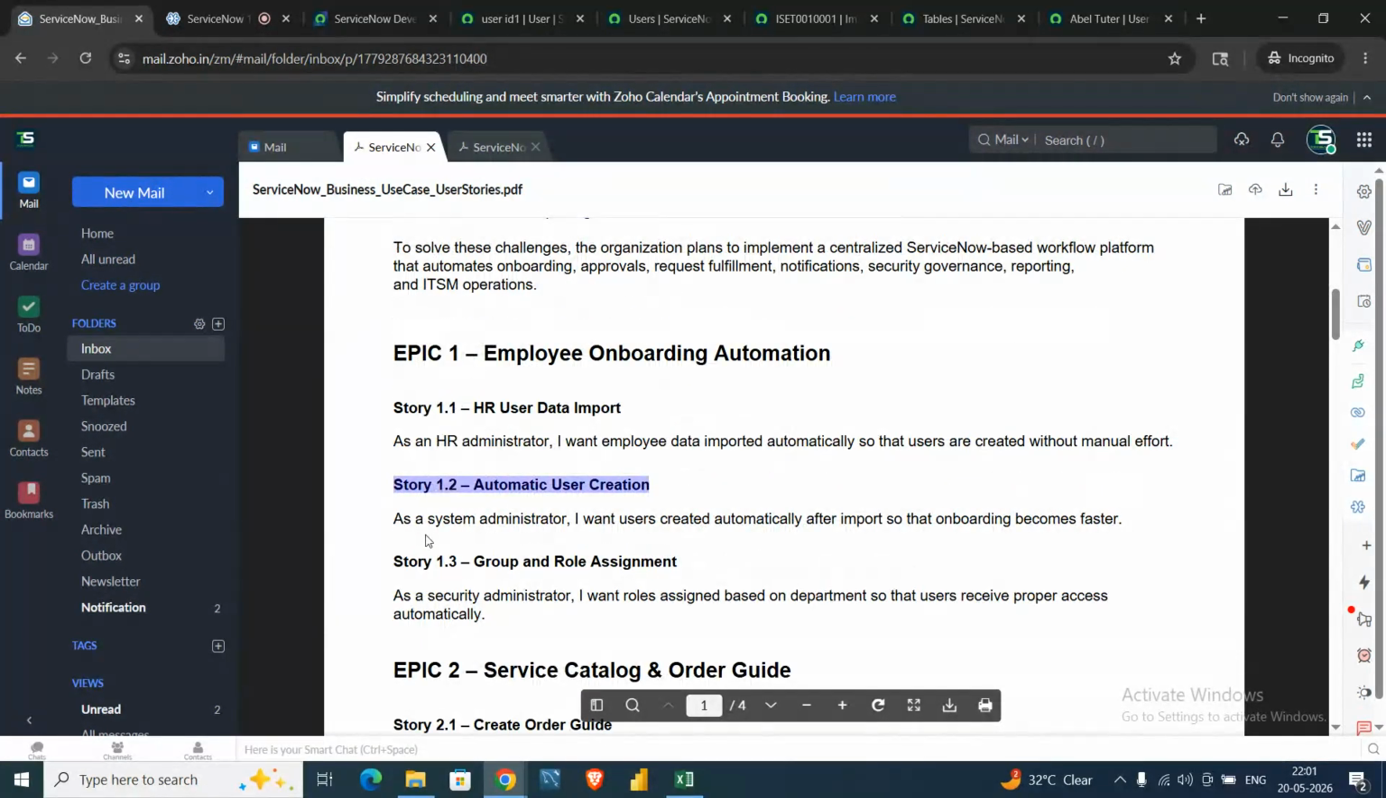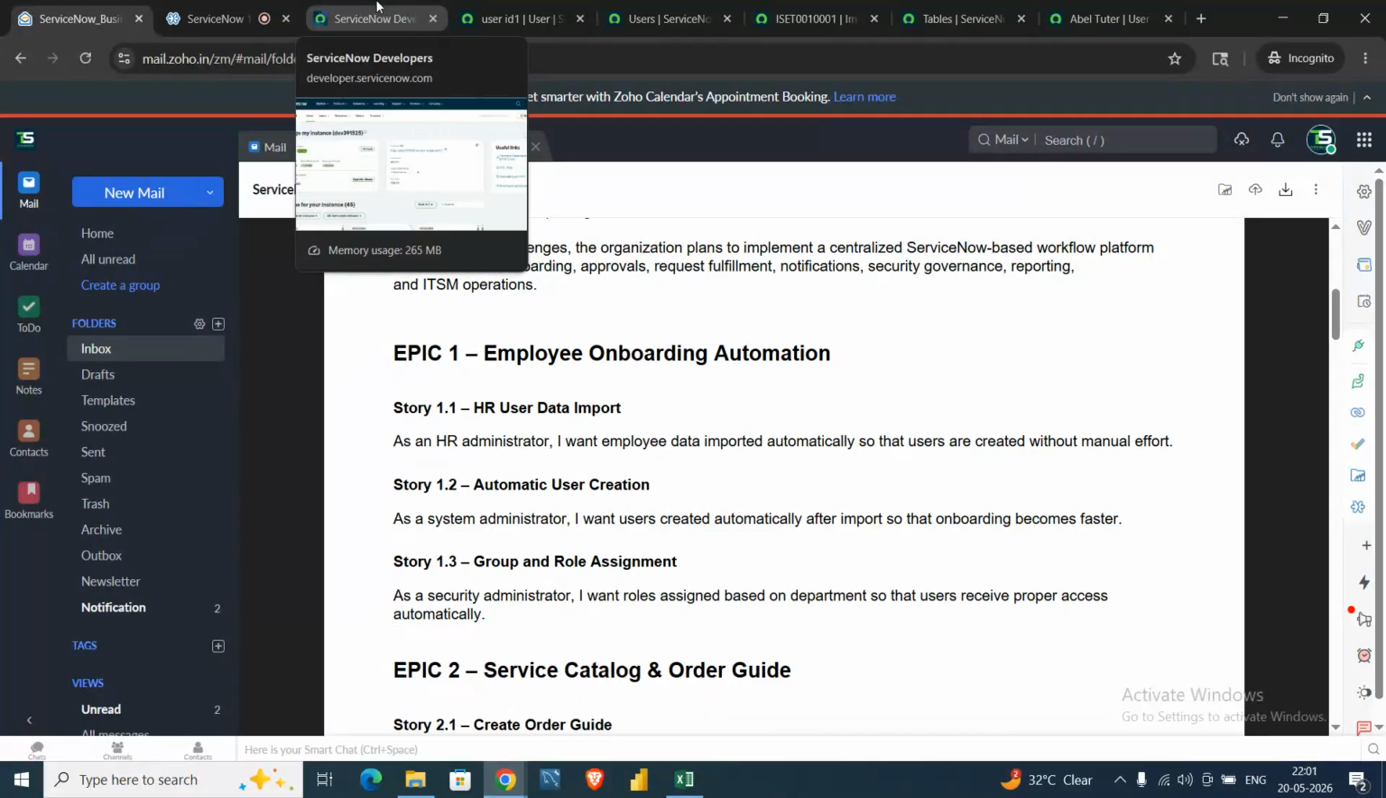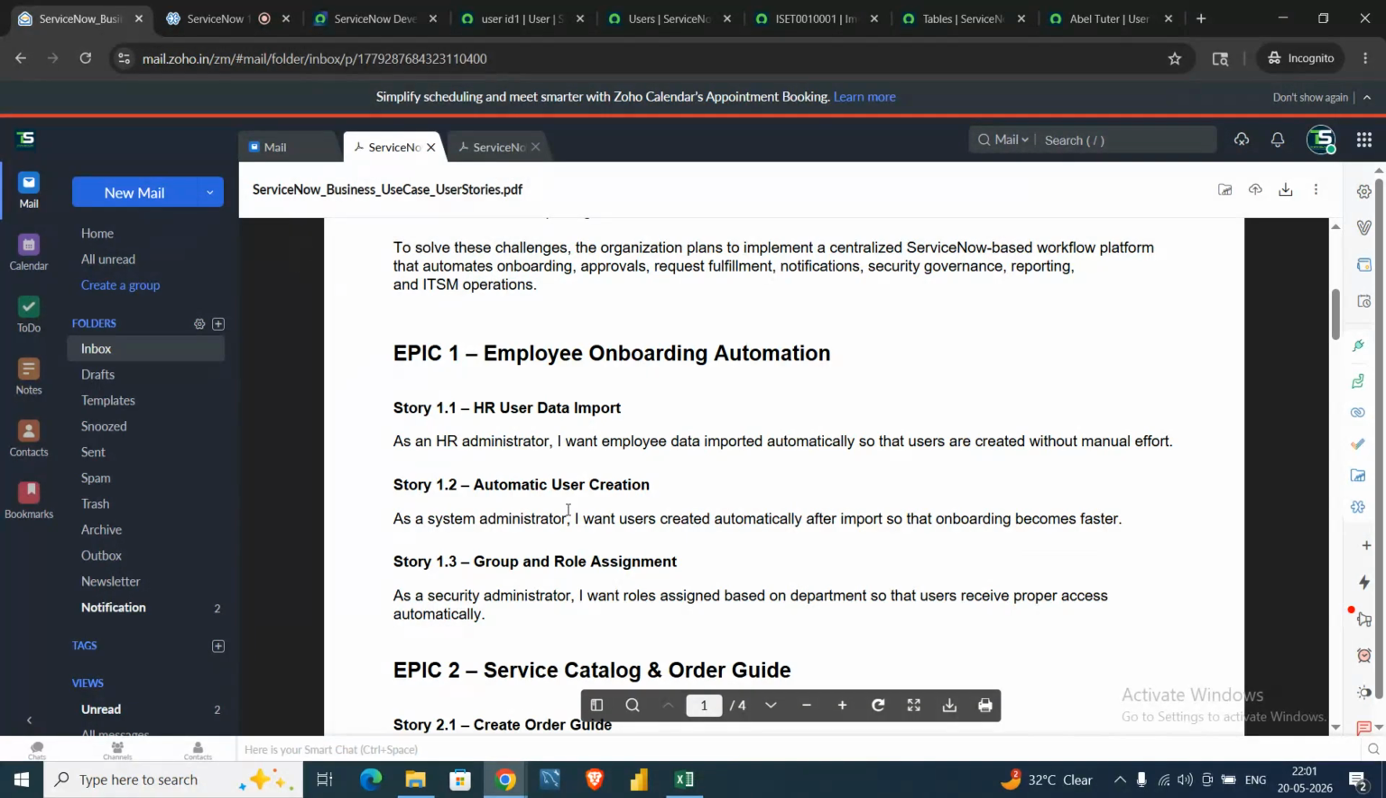The third story we have is groups and role assignment. Before we go to this one, I'll take a step back. This is the user ID we created, in the existing table we have created. In what other scenarios are we using a different table? This is user creation. What other data can we add to the table?